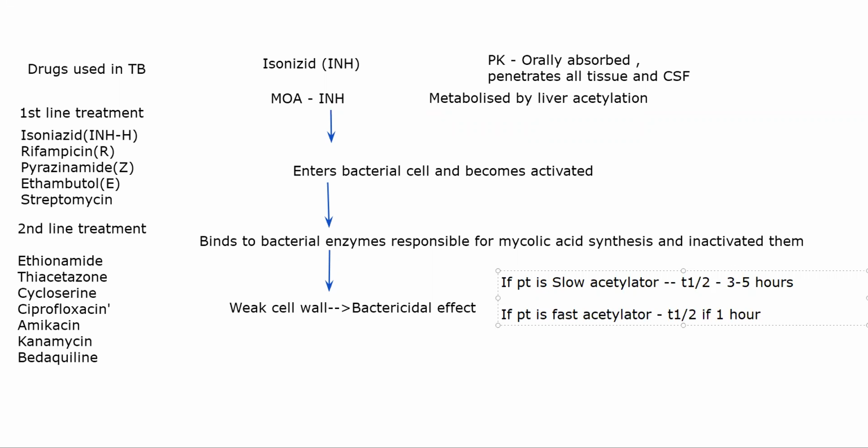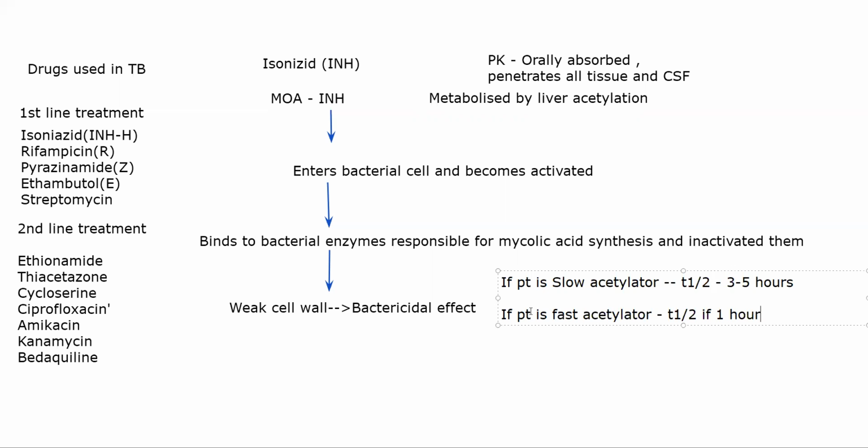Now, as you can see, there's a very big difference. Half-life of 1 hour and half-life of 3 to 5 hours makes a very big difference. This means that the therapeutic concentration of the drug in a fast acetylator will be reduced to 50% in 1 hour, whereas in a slow acetylator it will take 3 to 5 hours. The effects of the two are different. In a slow acetylator, because the drug stays in the blood for a much longer time, it will tend to cause peripheral neuritis.